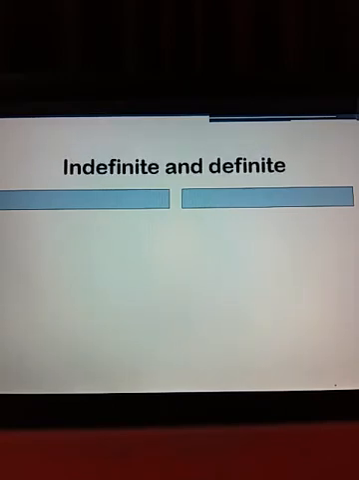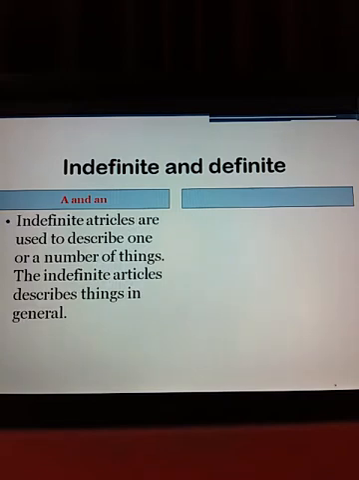There are two types of articles, indefinite and definite articles. First of all, see indefinite articles. A and an are called indefinite articles, and indefinite articles are used to describe one or a number of things. The indefinite article describes things in general. See the example, a dog barks. It means a dog, this is the sound of a dog, always barks.